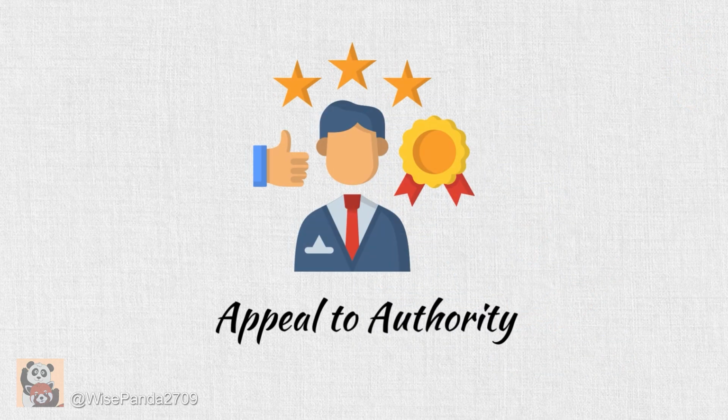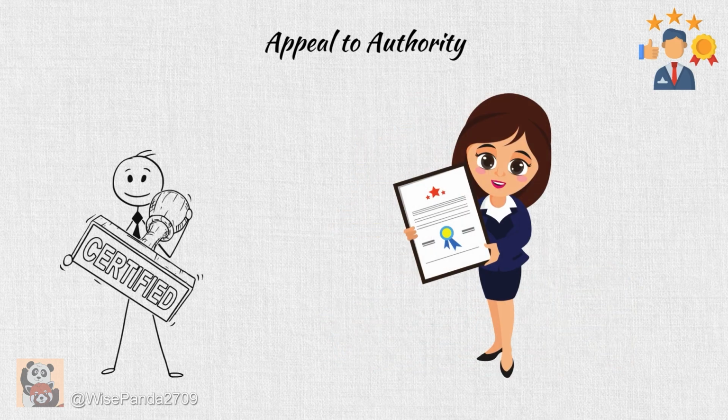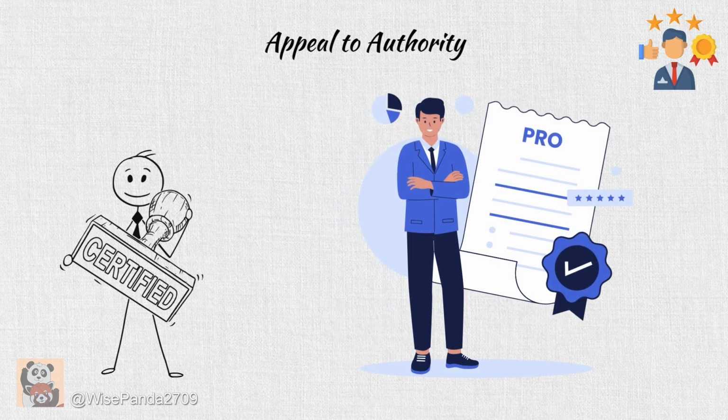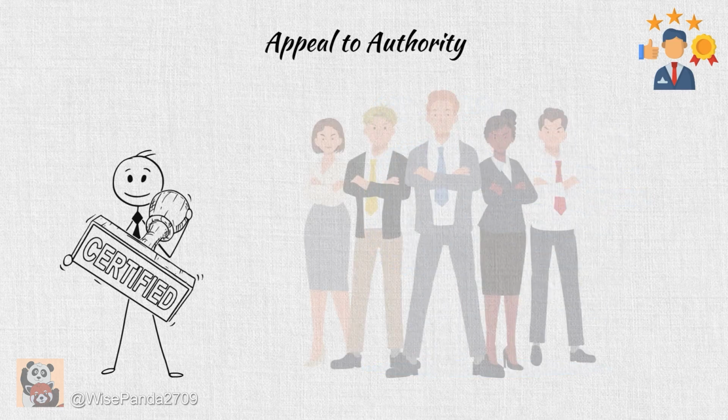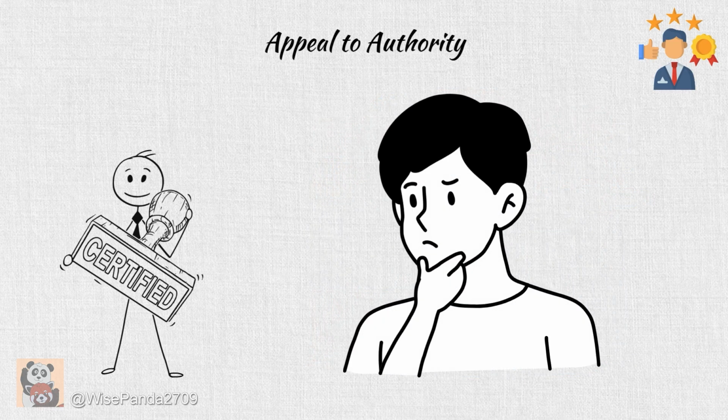Appeal to authority. The appeal to authority fallacy occurs when someone uses the opinion of an individual or organization considered to be an authority or believed to be an authority as evidence, rather than providing reasonable arguments or data.